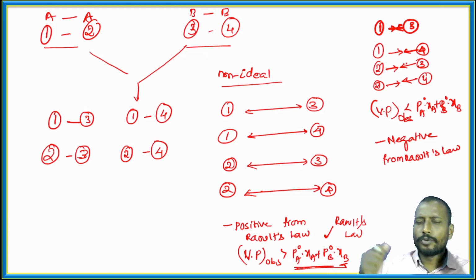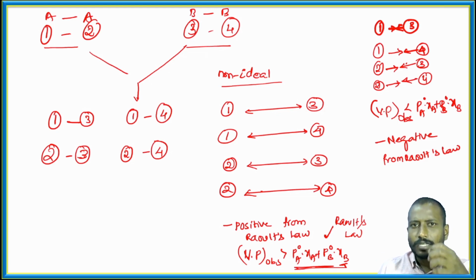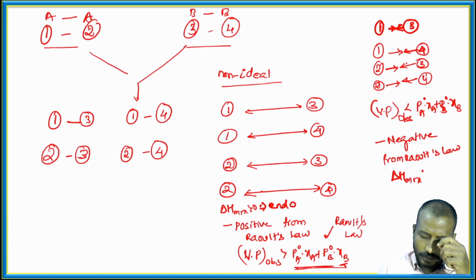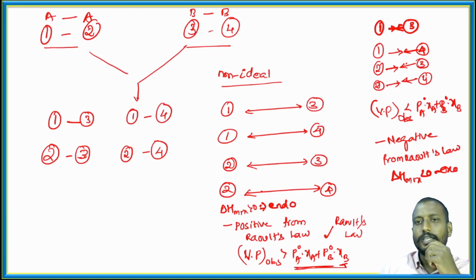When they are repelling, they are going to move away from each other. Ultimately, the volume is going to increase on mixing. Since they are repelling, if you want to keep them together, you have to apply some additional energy. So that's why for this you have to apply some heat to keep them. Therefore delta H mixing is greater than 0. Therefore these are endothermic. Here delta H mixing is less than 0, so these are exothermic. So that's what we are dividing solutions into ideal and non-ideal solutions.